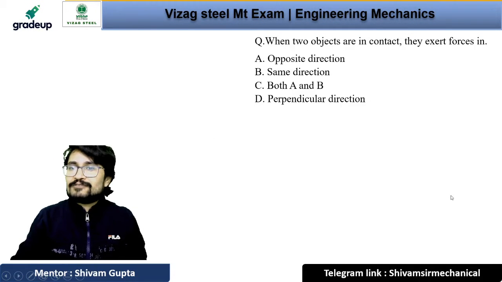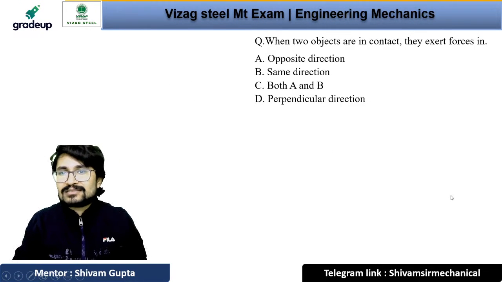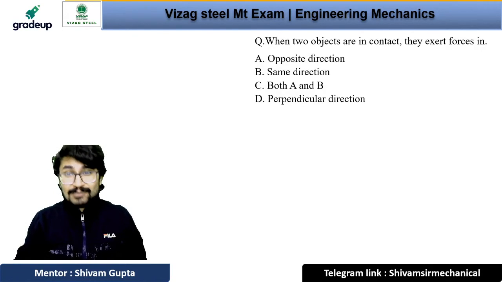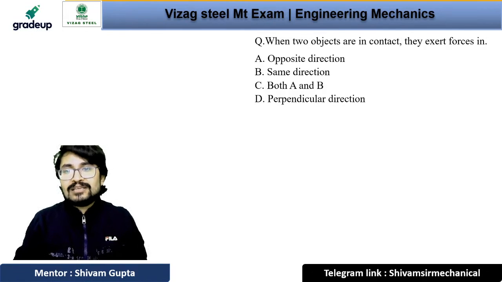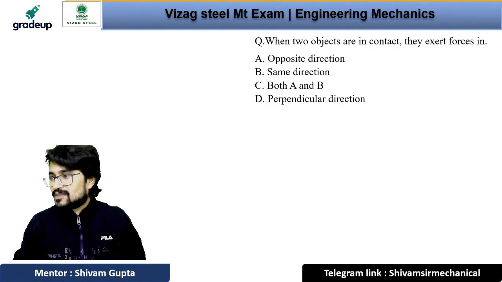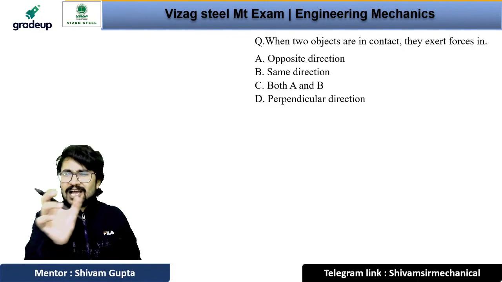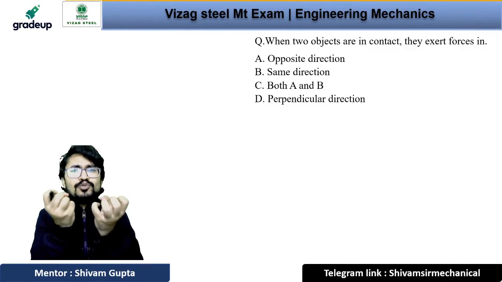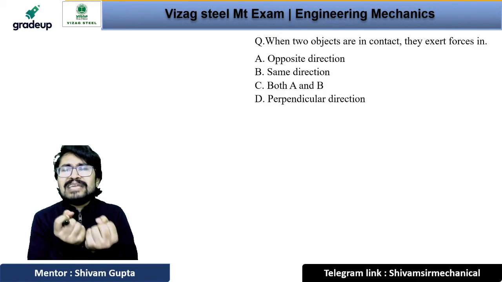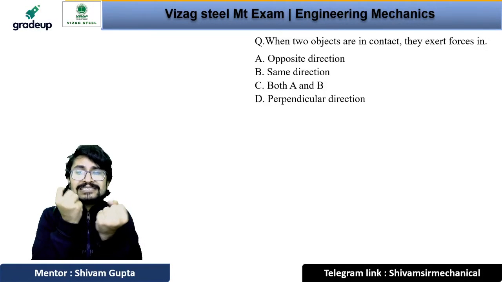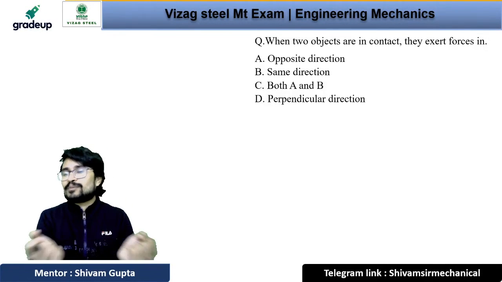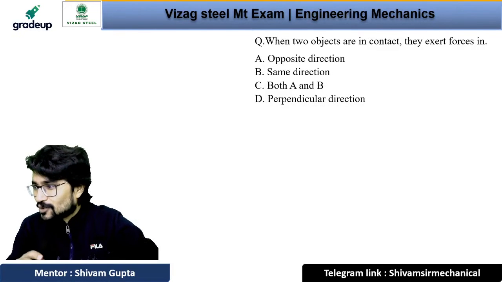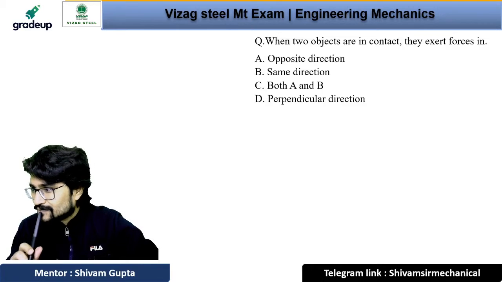Next question is saying that when two objects are in contact, they exert force in opposite direction, same direction, both A and B, या फिर perpendicular direction. Now give me the answer for this question. This is the conceptual question, you know. When you make two objects in contact, then they exert force in opposite direction, same direction, both A and B or perpendicular direction. That is the question.